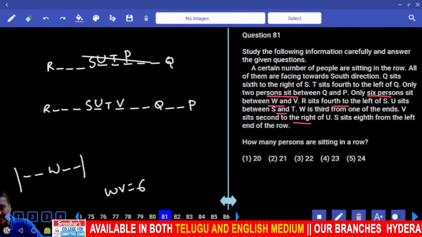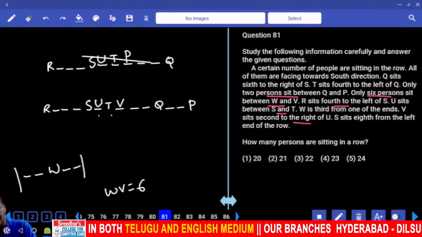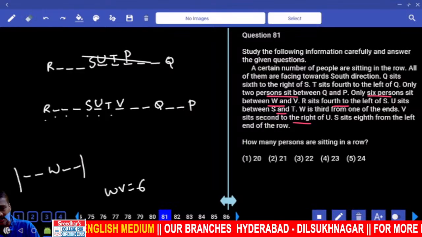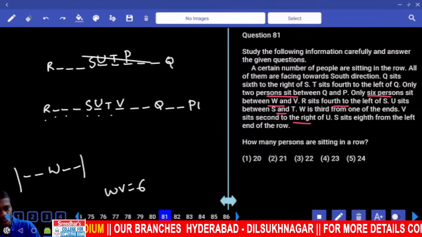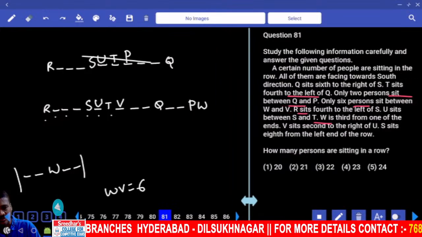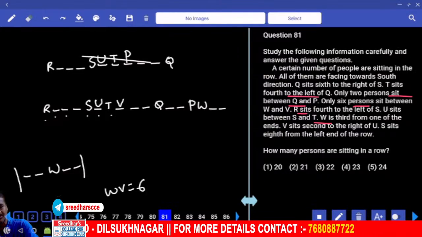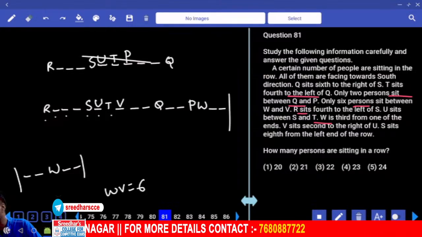Now W and V, how many people? 1, 2, 3, 4, 5, 6, not possible. Hence W must be on the right hand side. 1, 2, 3, 4, 5, 6, W. If W is here, W is third from the right extreme. Hence W is third from the right extreme. Now the right extreme is closed.